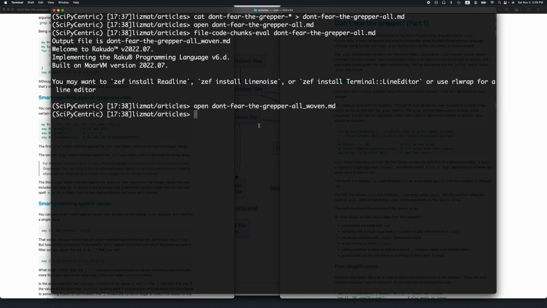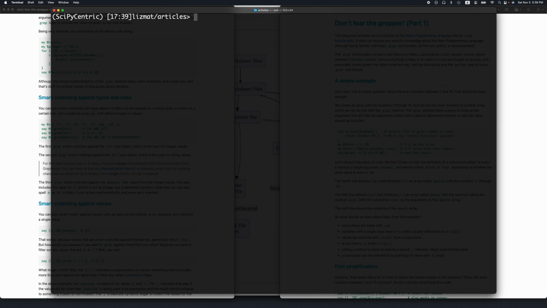Now I'm going to do another transformation. I'm going to convert the Markdown file into a pod6 file.